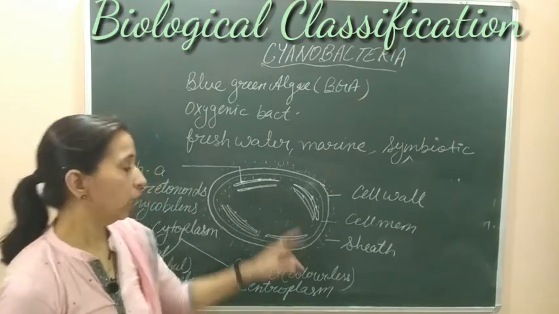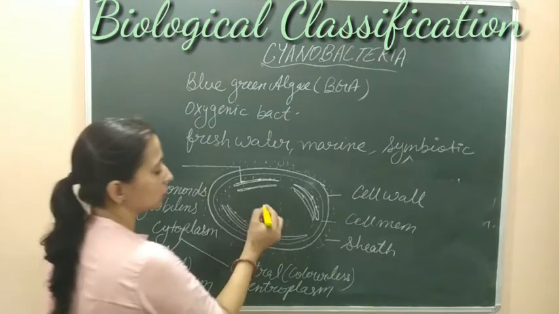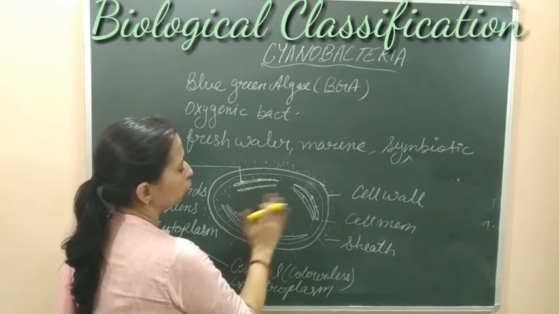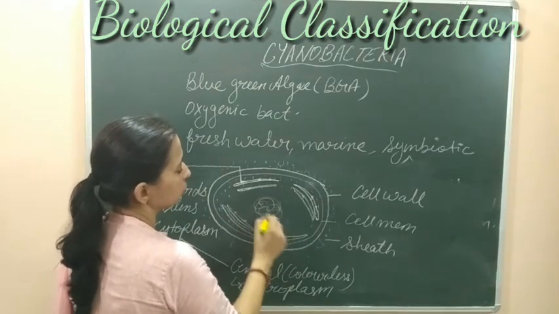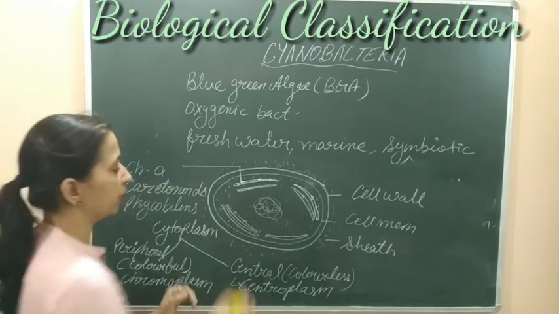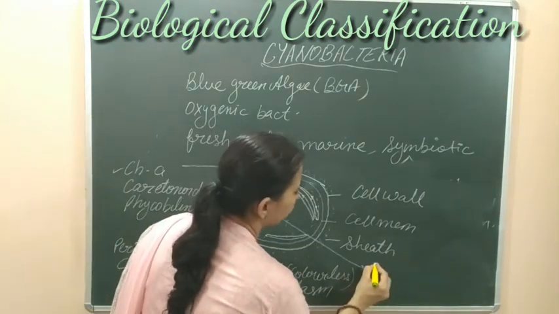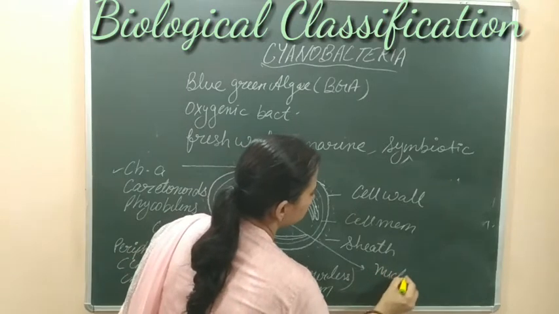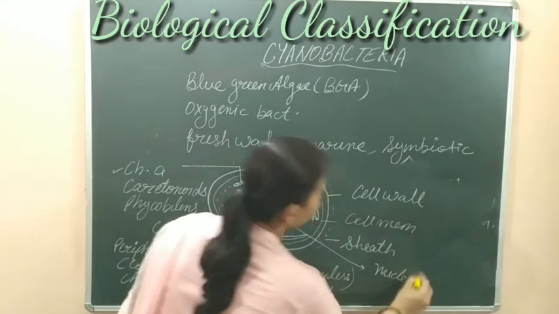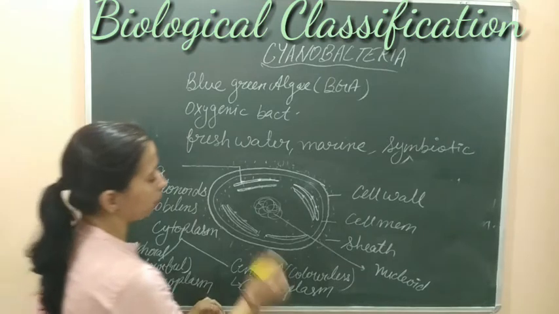This centroplasm has other cell structures, like the nucleoid; a membraneless circular nucleoid structure is present. So it has the nucleoid, or we can say the DNA, the genetic material of the cell, present in this centroplasm.